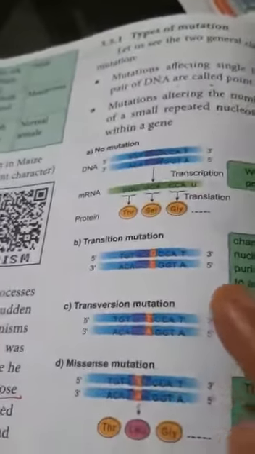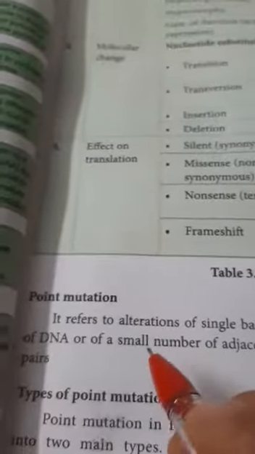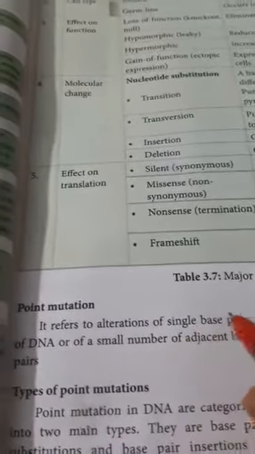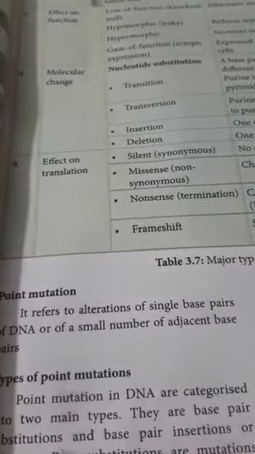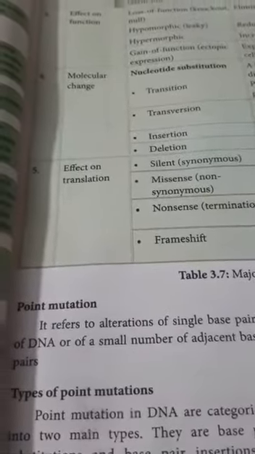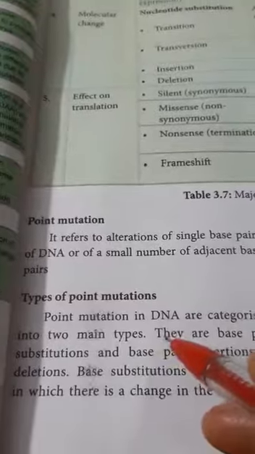Now we will first discuss this diagram, and after that we will come to the next. What do you mean by point mutation? Just now we told it refers to alteration of a single base pair of DNA or a small number of adjacent base pairs. Maybe one base pair, or more than one base pair, may be changed, which is called point mutation.